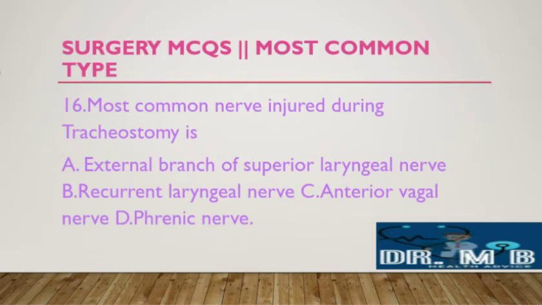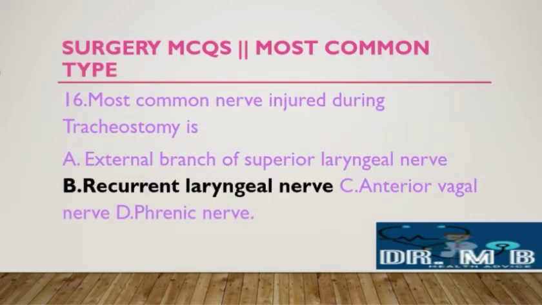Most commonly nerve injured during tracheostomy is A. External branch of superior laryngeal nerve, B. Recurrent laryngeal nerve, C. Anterior vagal nerve, D. Phrenic nerve. The correct option is B, recurrent laryngeal nerve. Move on to the next question.